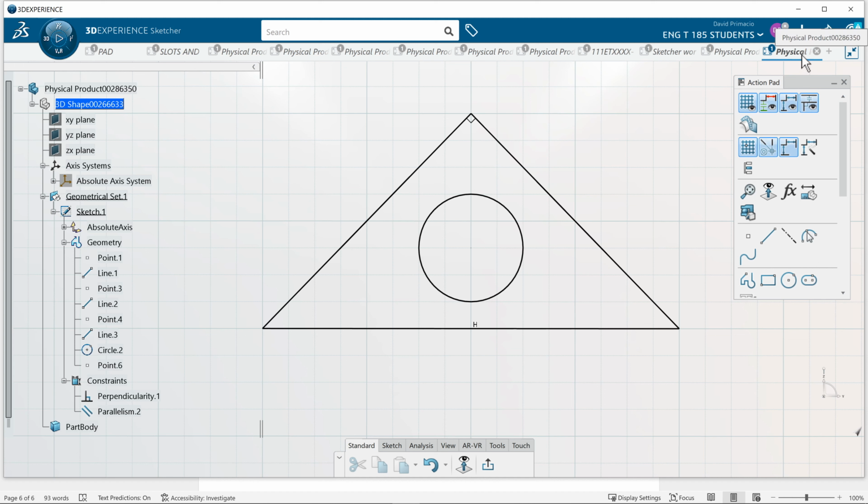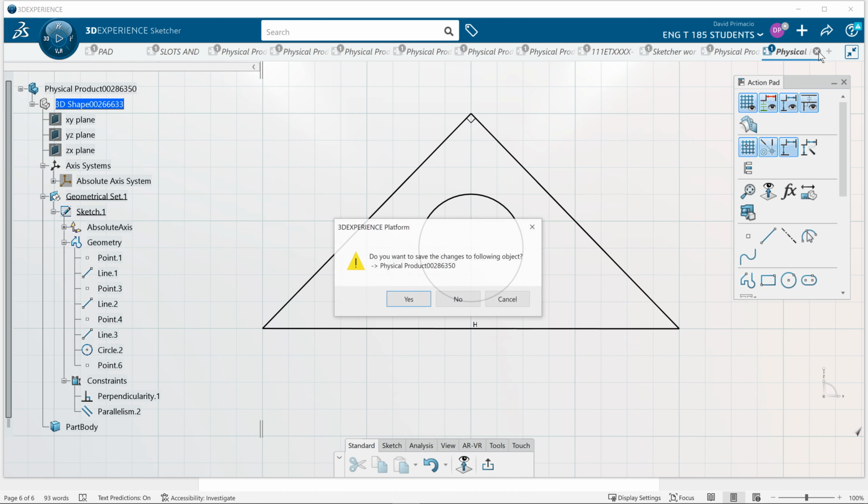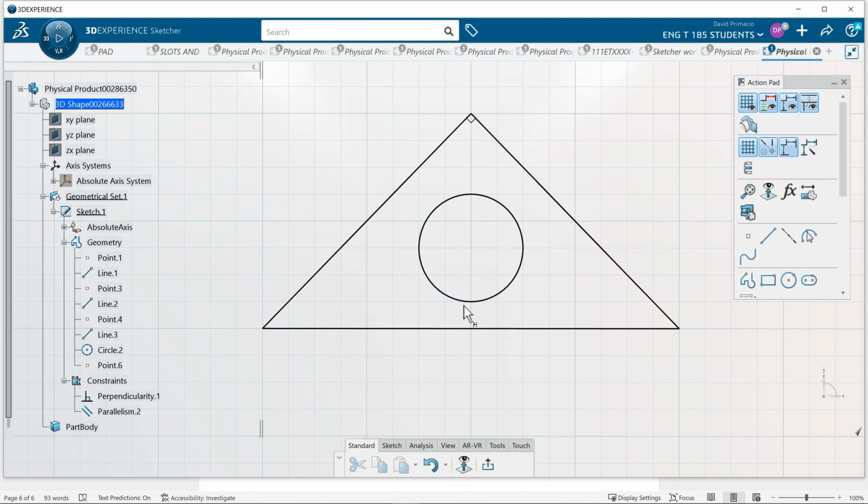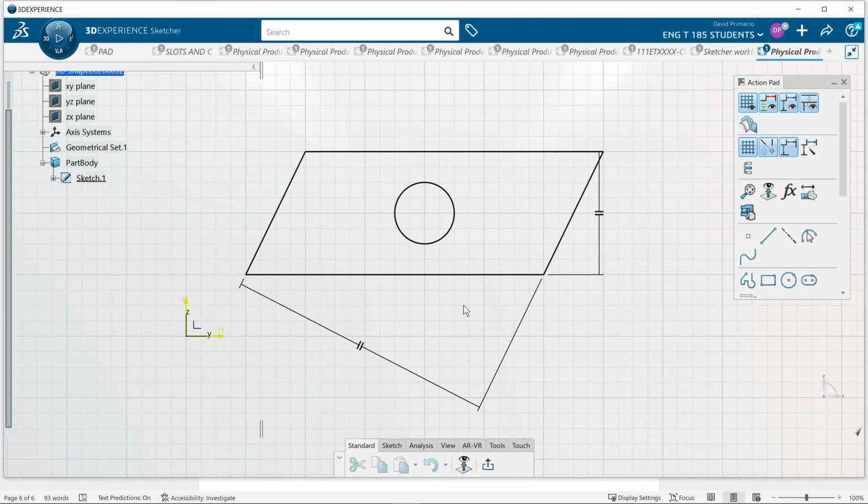And I don't need this anymore, so I'm just going to close it off. So that little X is how you remove it, and don't save it. Otherwise, you're going to have a whole bunch of stuff in there you don't want. This one was done correctly with the sketch inside the part body and not the geometrical set.